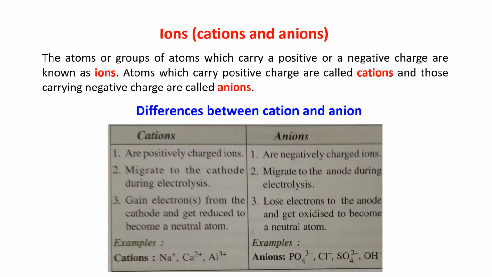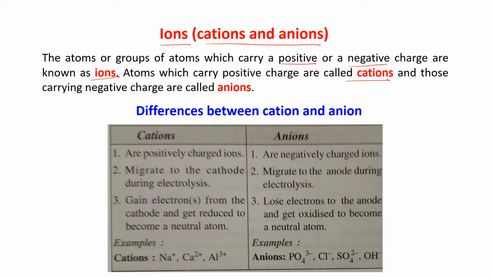Now we will talk about ions, that is cations and anions. The atoms or groups of atoms which carry a positive or negative charge are known as ions. Atoms which carry positive charge are called cations. You all know about it.